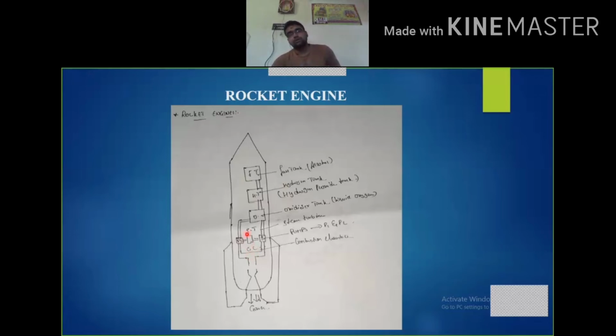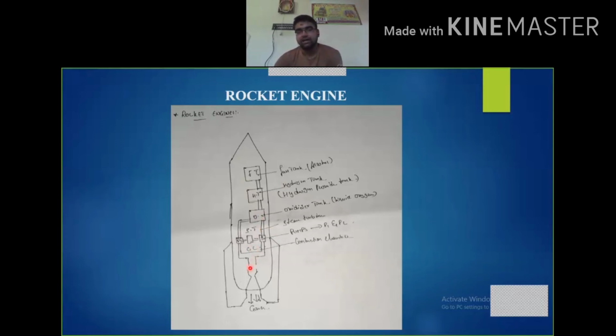So now the question is how the steam turbine produces power. Here there is hydrogen peroxide. When this hydrogen peroxide starts reacting with the calcium carbonate, steam is generated, and that steam is used to generate power in the steam turbine. This power is further transmitted to the pumps P1 and P2, and these pumps supply the fuel and liquid oxygen to the combustion chamber, where the combustion takes place.